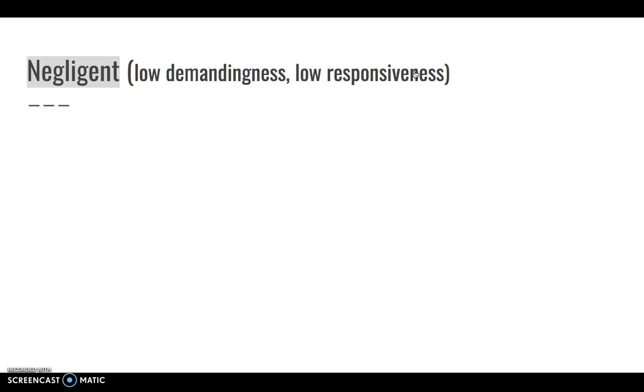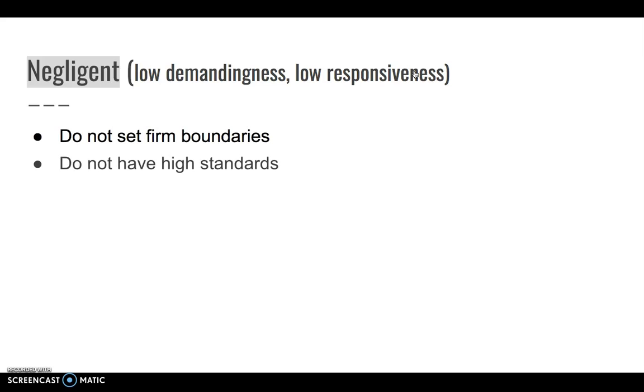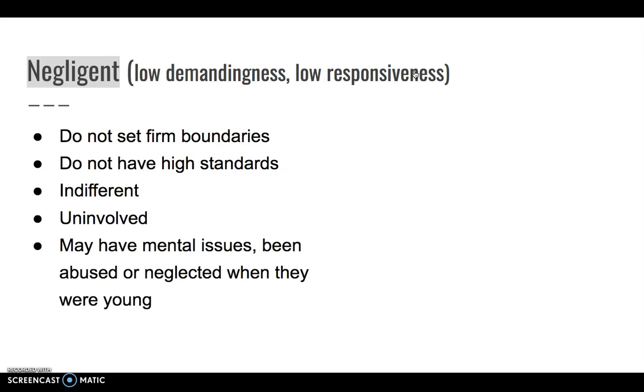Though this next parenting style was not in Baumrind's original theory and was developed by other theorists later on, I felt it was important to mention. This parenting style is negligent. These parents show low demandingness and low responsiveness. They choose not to set firm boundaries. They do not have high standards. They are indifferent to their child's needs. They are uninvolved, and they often have mental issues or have been abused or neglected as a child themselves.